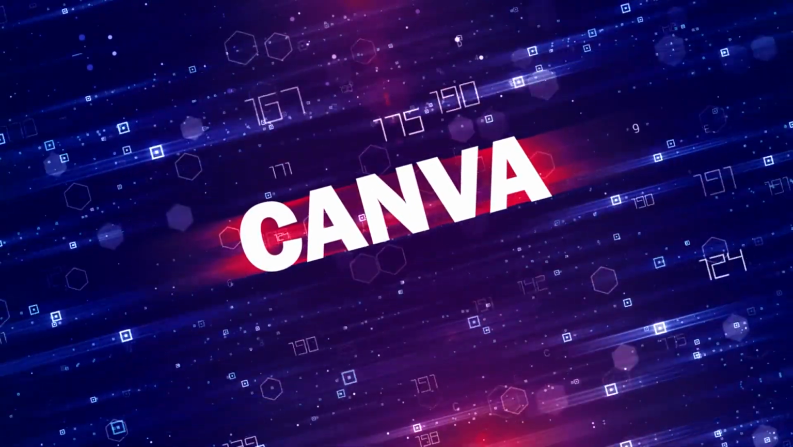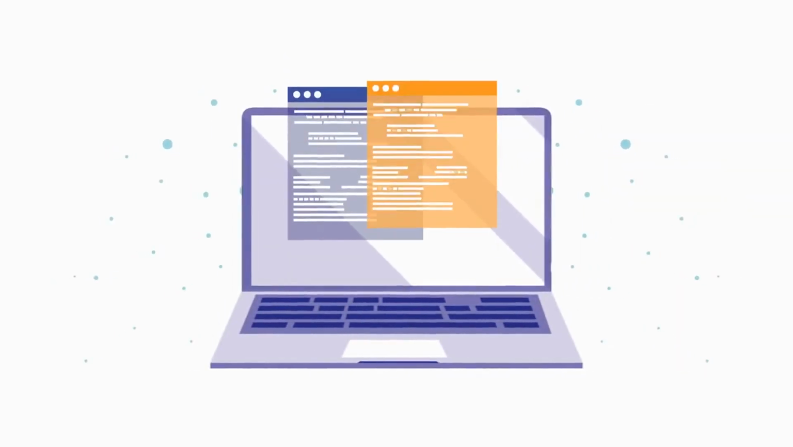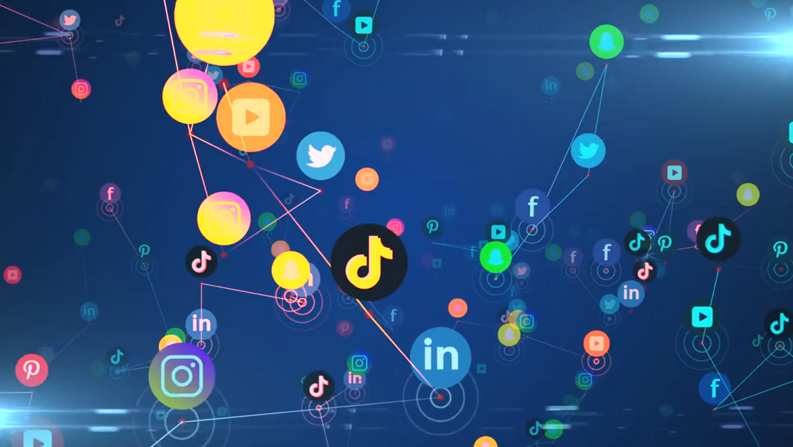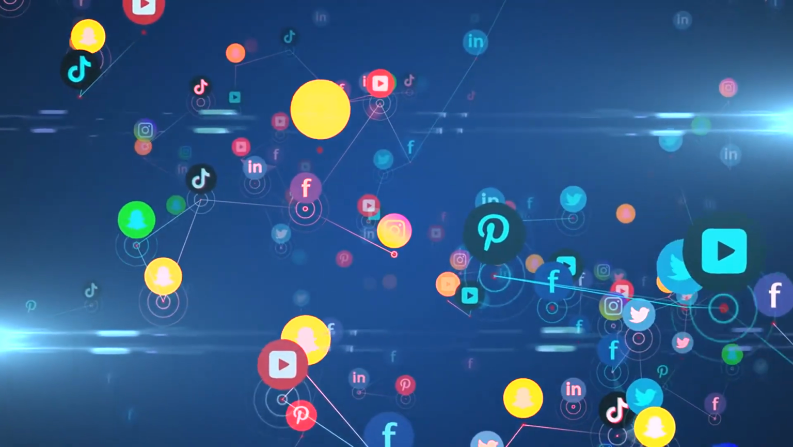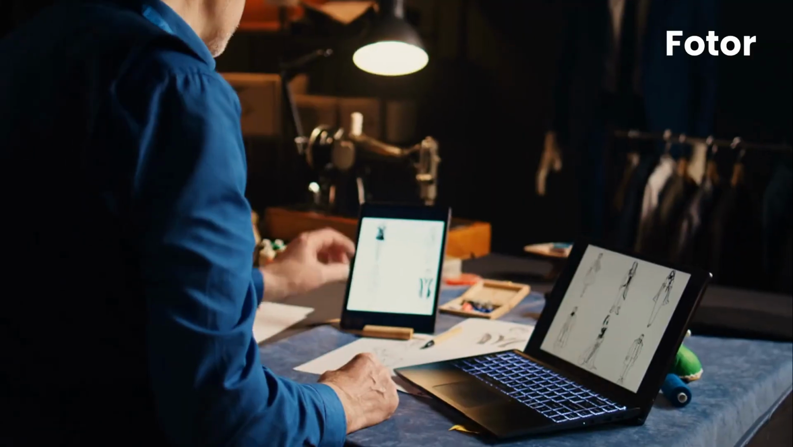Canva is another tool that uses AI to simplify design processes. With the AI-driven template search, you can quickly create designs that match your content. Especially for social media, Canva is an excellent choice as it offers many templates and elements optimized by AI.